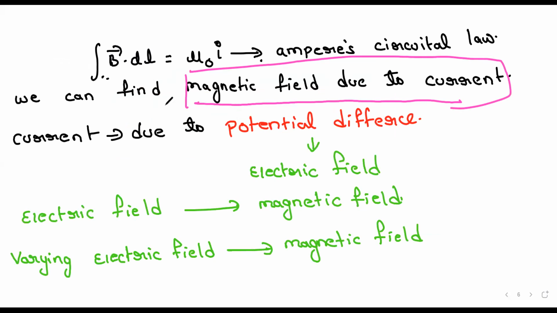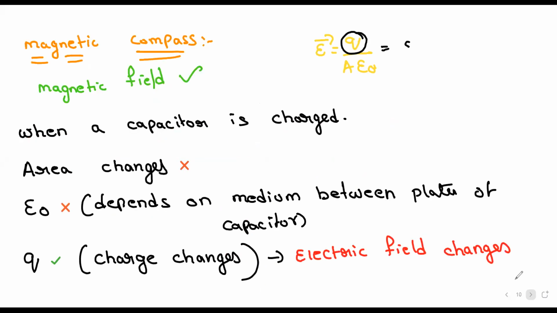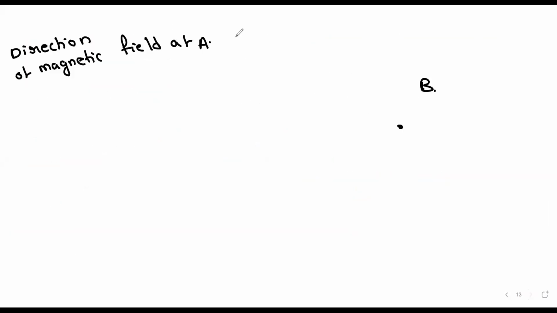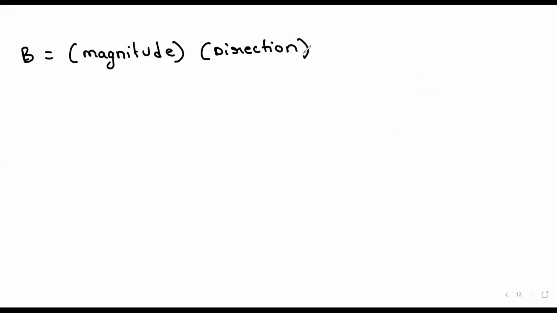But what is magnetic field, vector or scalar? Vector. Yes, magnetic field B is a vector. That means it has magnitude and direction. From Ampere's circuital law, we can find out the magnitude. Is it clear?